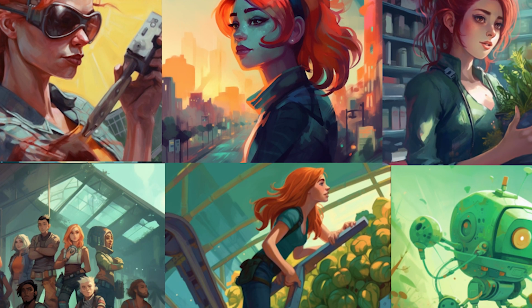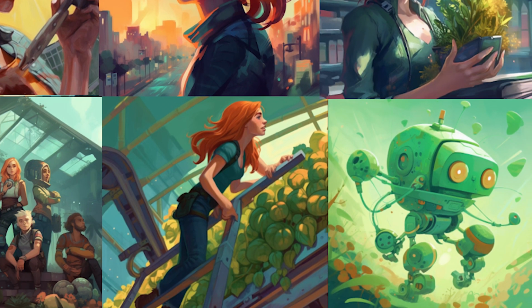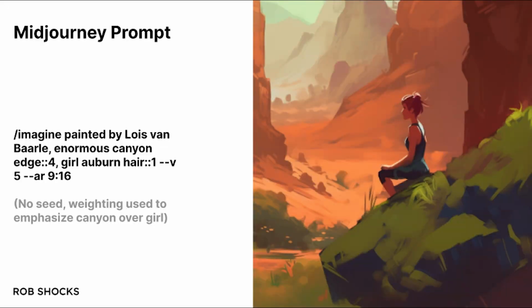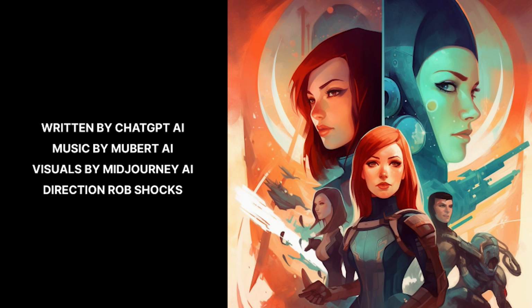If I want to get detailed or far away shots of Leela, what I do is I actually drop out the detailed information about what she looks like. I just put in auburn-haired girl. I don't even add in a seed in order to get the consistent images. So you can get these far away shots which look pretty much close to what she looks like, but we don't have the facial details that we need to worry about. Pulling this all together, let's see what's possible with just a few hours of prompting.